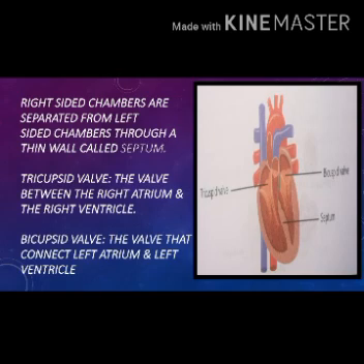Now the valves. Valves connect the atria with the ventricles and prevent, means avoid, the backward flow of blood during pumping, during circulation. The valve between the right atrium and the right ventricle is called the tricuspid valve. Tricuspid is a valve which is present between the right atrium and the right ventricle. Now we have the bicuspid valve. The bicuspid valve is the one that connects the left atrium and left ventricle.